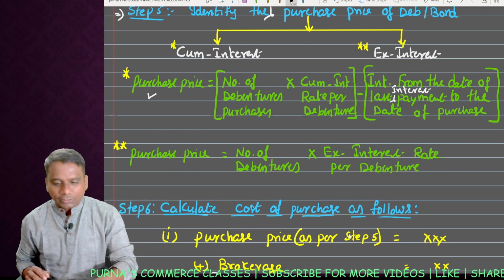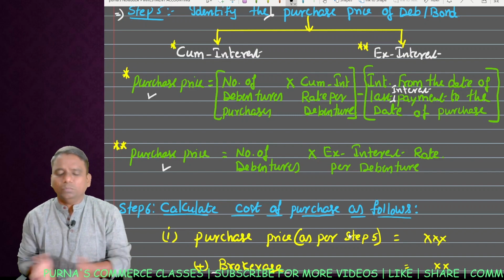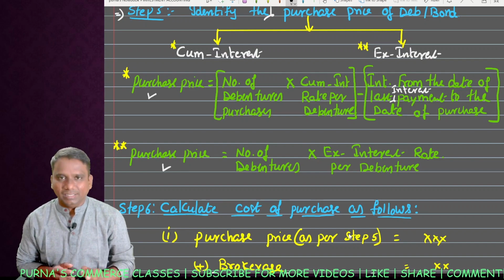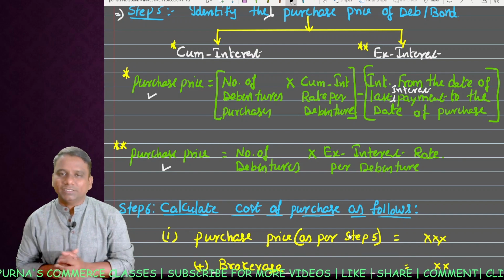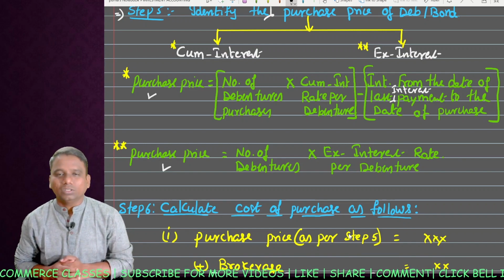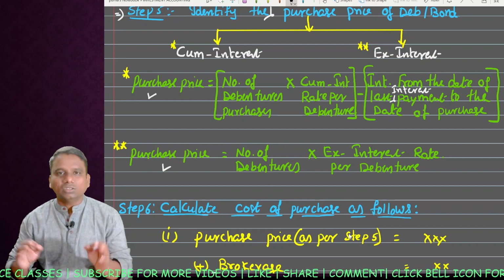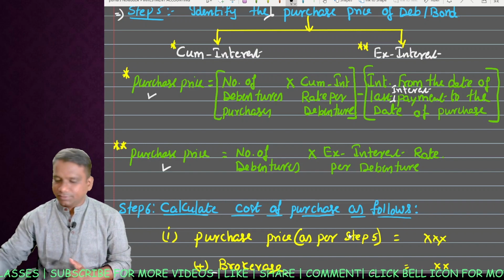Next, in case of ex interest price, how do you calculate purchase price? It is simple: number of debentures purchased into ex interest price. In addition to this, you have to pay any accrued interest amount separately. Do remember, so this is the concept of cum interest and ex interest.